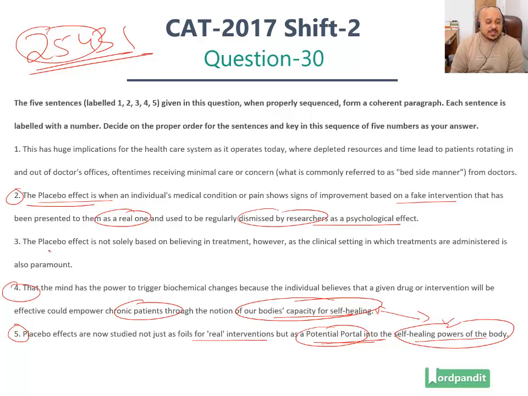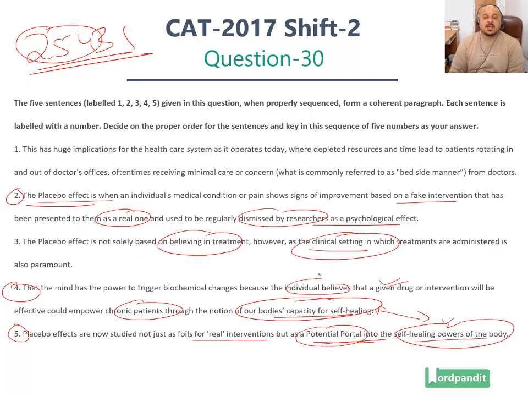Now statement number 3 further takes this forward because it now talks about the beliefs, right? The individual believes. Remember, in statement number 4, the paragraph says the individual believes that a given drug or intervention will be effective. Statement number 3 says the placebo effect is not solely based on believing in treatment, however, the clinical setting in which the treatments are administered is also paramount.